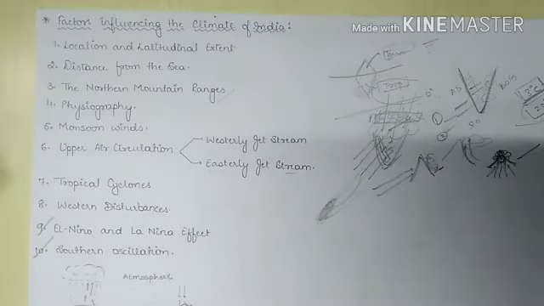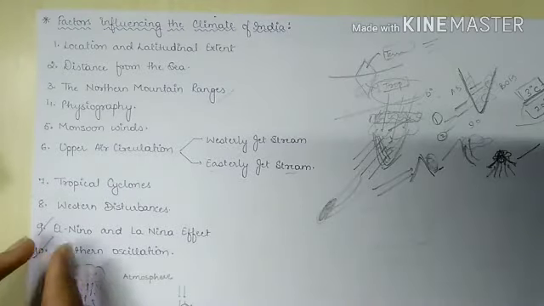Sometimes it becomes more intense, and the surface water temperature of the sea increases by 10 degrees Celsius. Because of this, the warming of tropical Pacific water affects the global pattern of pressure and wind system, including the monsoon winds in India. So the Indian monsoon is affected adversely by El Nino.